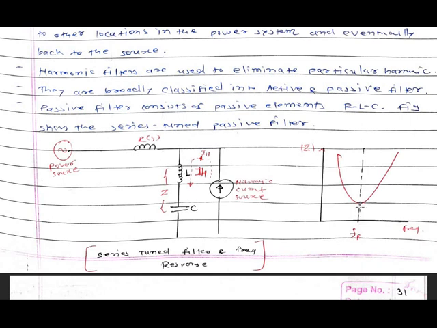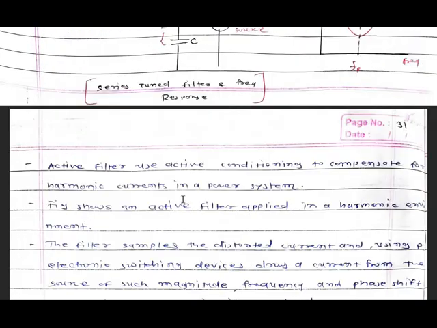At resonance frequency the impedance is very low. Due to this low impedance, the harmonic current will flow through this particular L and C.